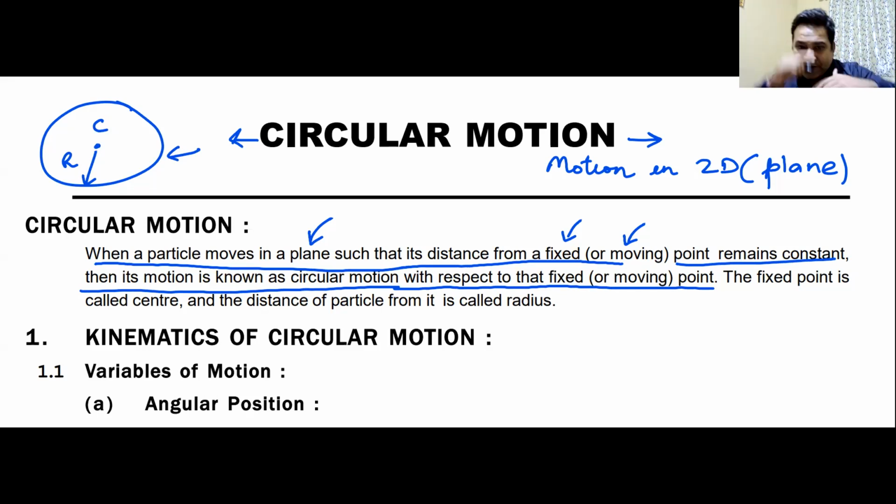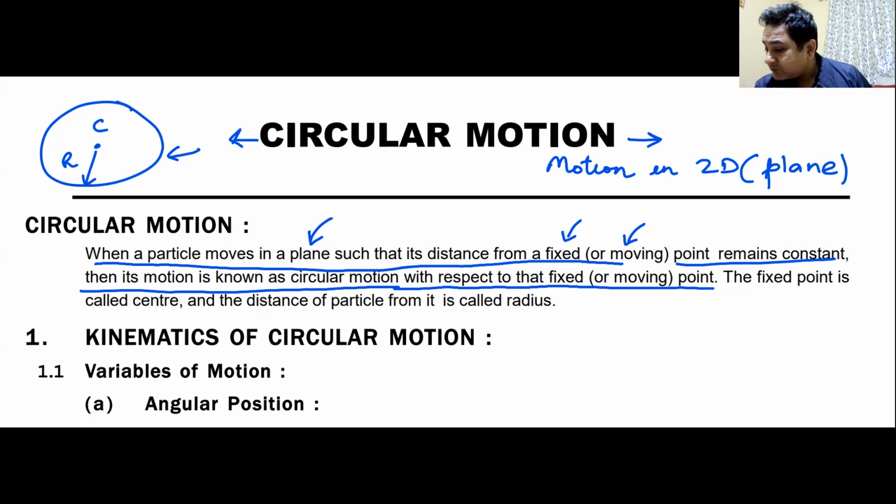That means that when a cycle is moving and you look at the motion of the cycle's wheel and you see any point on the rim of that wheel from the ground, its motion is not circular, its motion is cycloidal. But when you see it from the center of that wheel, it will always be circular motion. I hope this point is clear to everyone. Can I have some raised hands that we understand what is circular motion?